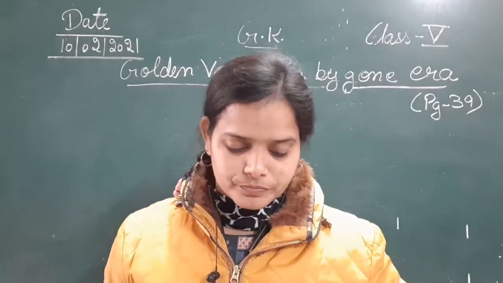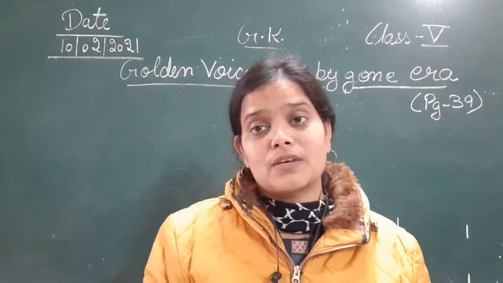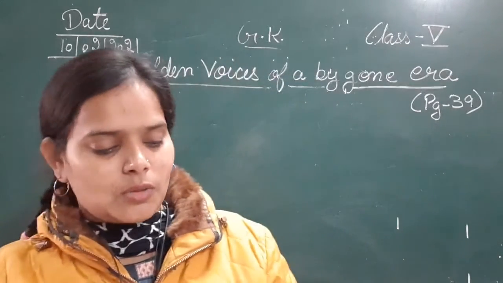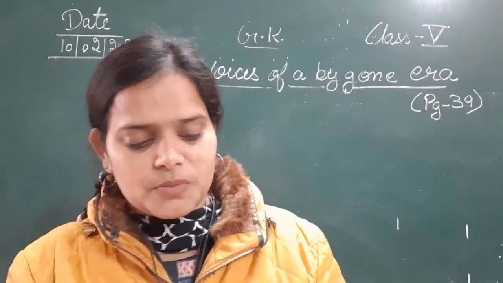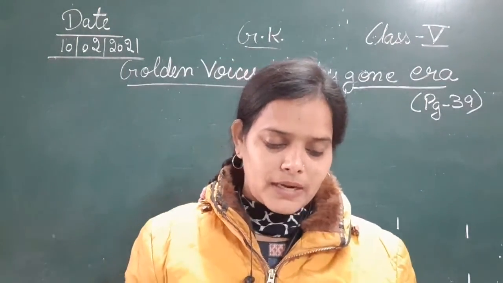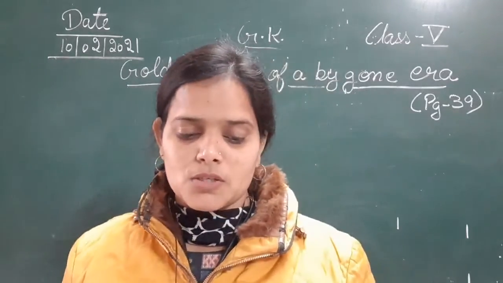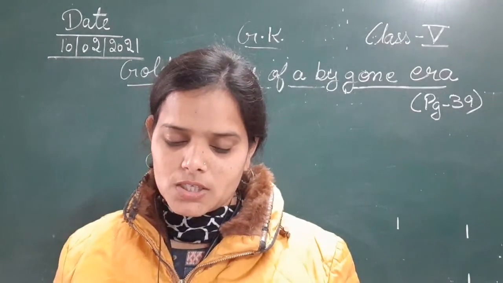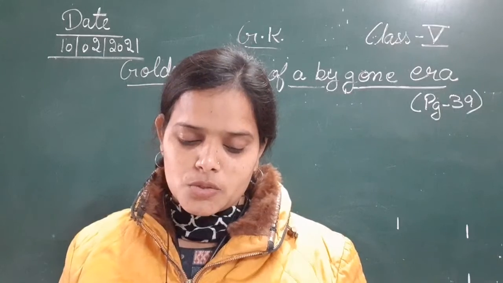Okay, so starting with the first one, the first picture you can see in your book. Here the first picture is given in your book. This is the picture of the melodious singer M.S. Subbulakshmi.